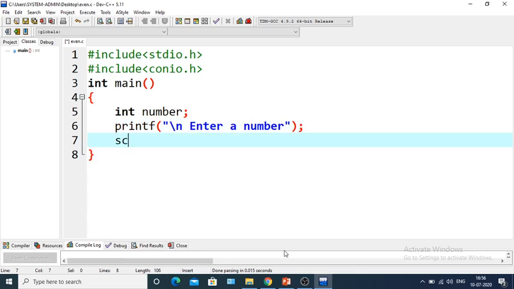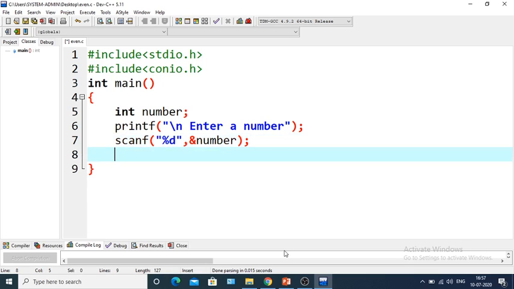Next we will take scanf. scanf is also a library function. It is used to take inputs through the keyboard during the runtime. After taking the number, we have to write where we want to save it. So ampersand number means address of number. The number that we take will be saved at number.